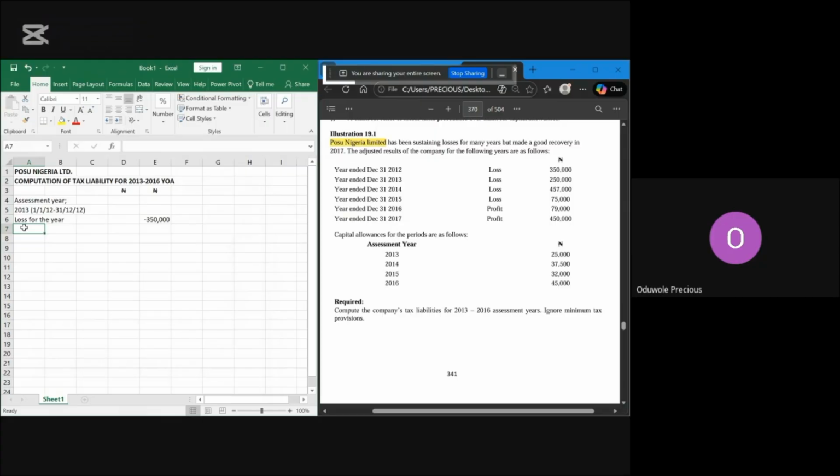I want to see if I should add it or I should leave it. So this is one way you can do it. There's also another way you can do it. I'm going to tell you that one later.